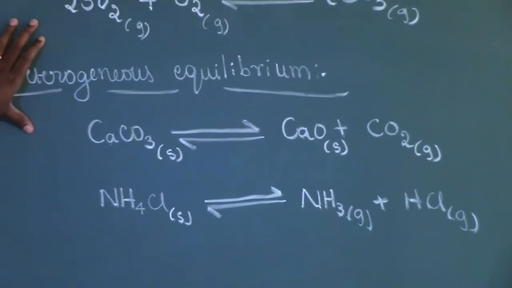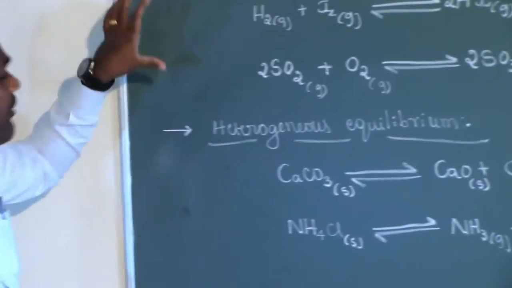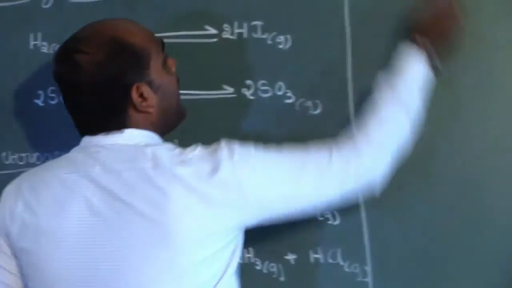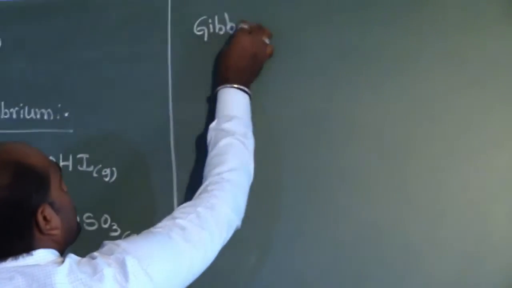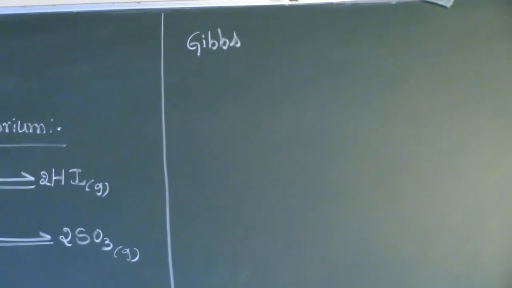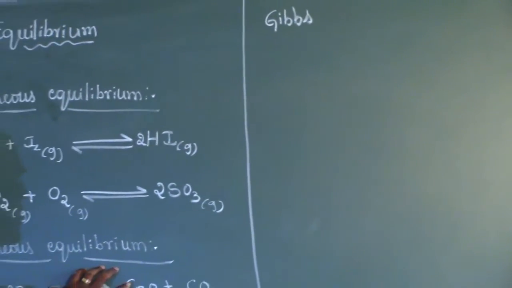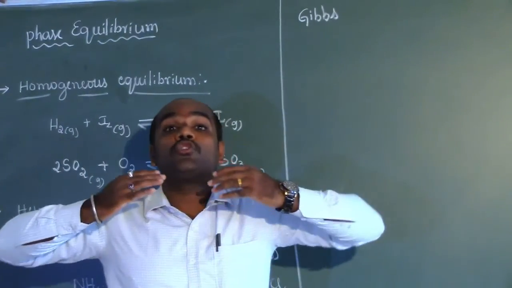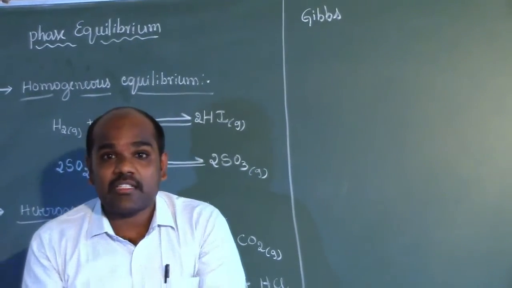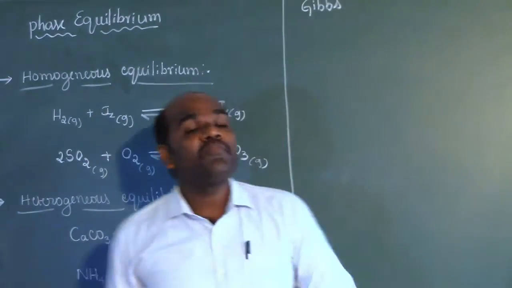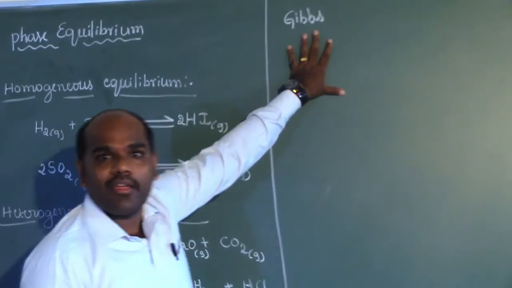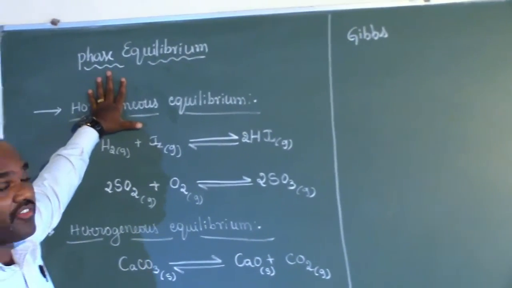And while analyzing the characteristic properties of heterogeneous equilibrium, a very famous scientist by the name Gibbs noticed the factors that are influencing heterogeneous equilibrium. He noticed many factors and many conditions that are compulsorily required in order to specify the state of a system existing at equilibrium, and he developed a simple, important topic, that is phase equilibrium.